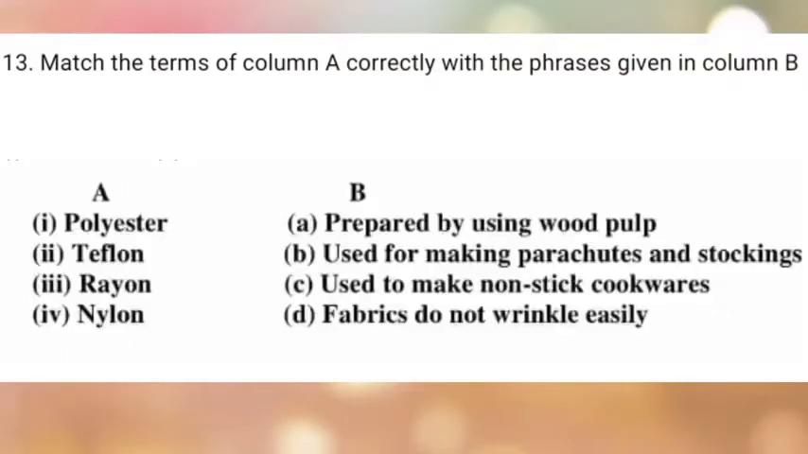Now in the next objective type questions we are going to see match the following. Match the terms of column A correctly with the phrases given in column B. Now the first one is polyester, Teflon, rayon and nylon in column A. And in column B we have prepared using wood pulp, used for making parachutes and stockings, used to make non-stick cookwares, fabrics do not wrinkle easily. Now we have to see which one goes with what.